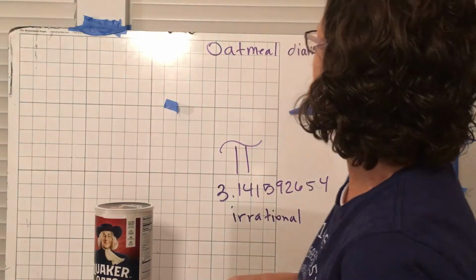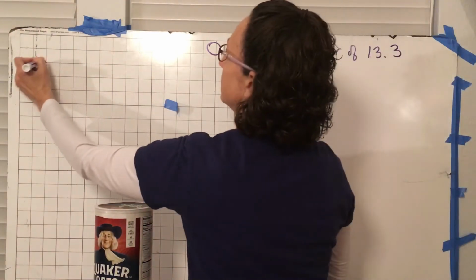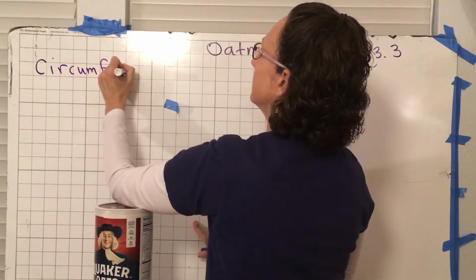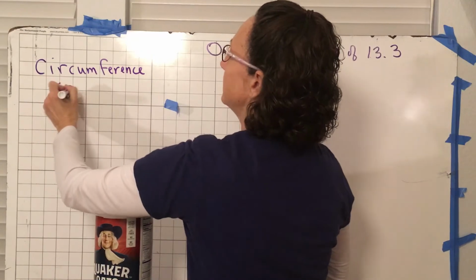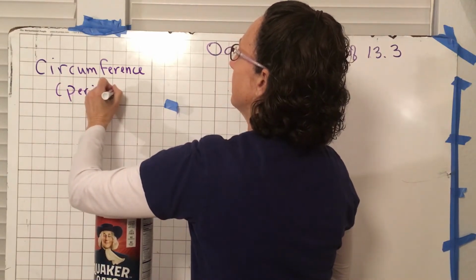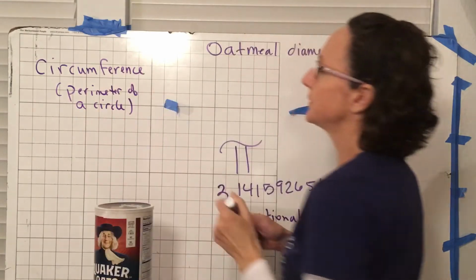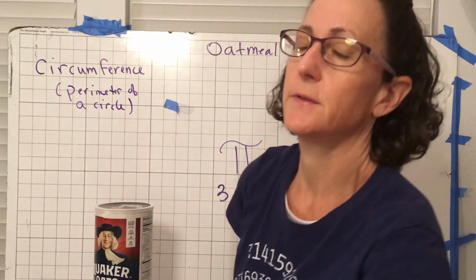So let me write that down for you. So we have the circumference. Basically, that's the same as perimeter of a circle. Okay. So you wouldn't use the word circumference unless you had a circle.